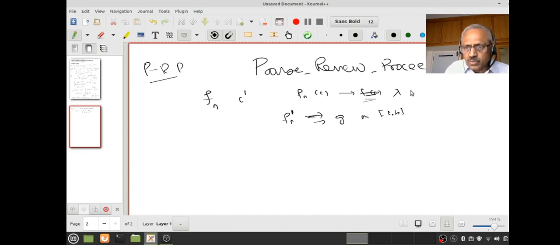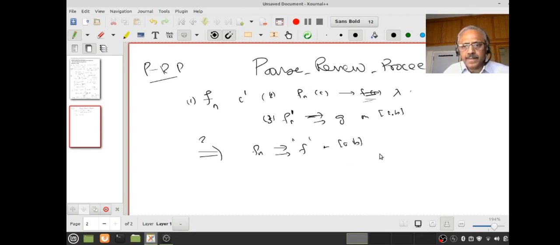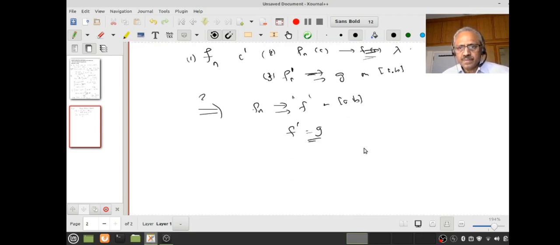So this is hypothesis 1, this hypothesis 2, this hypothesis 3. Do you understand? Then what do I want to know? I want to know whether fn converges uniformly to some function on [a, b], and what do I want? f dash equal to g. Do you understand? This is the theorem I want. Let us try to prove. Okay, there will be something which I do not know. Let us see. Let us try to see.